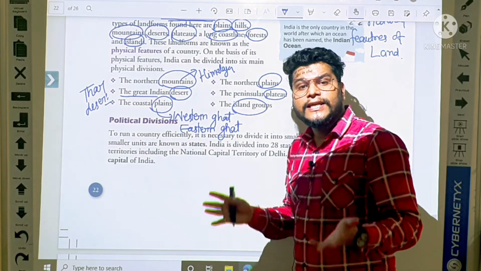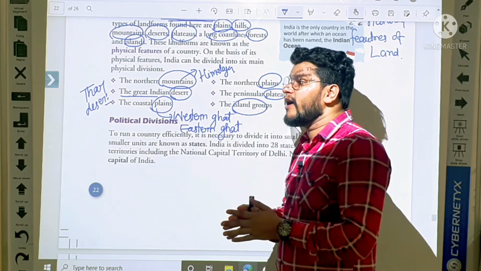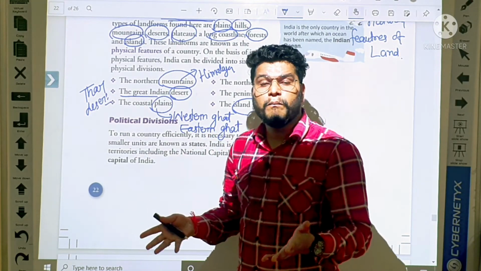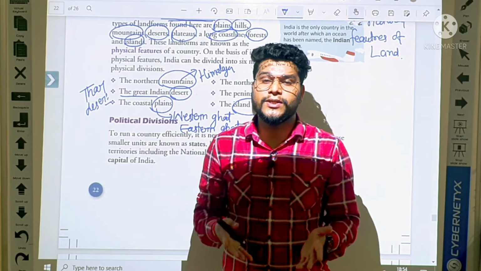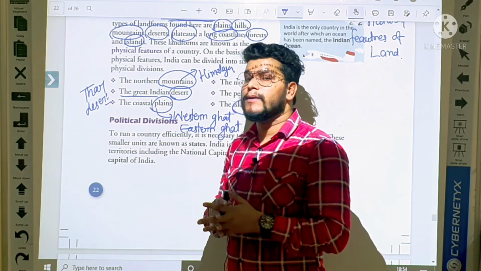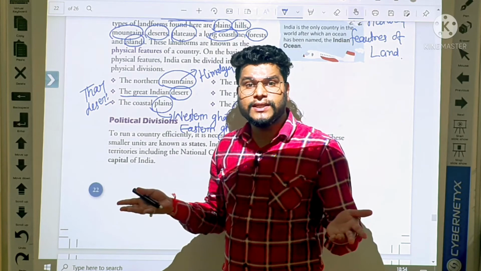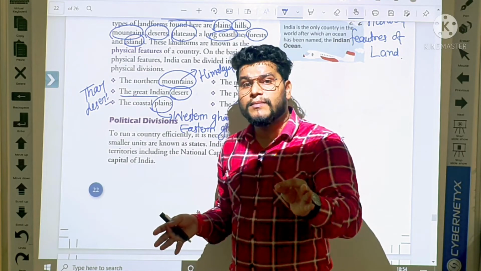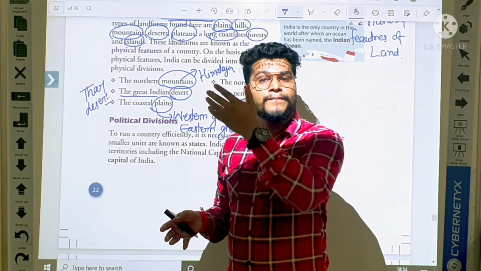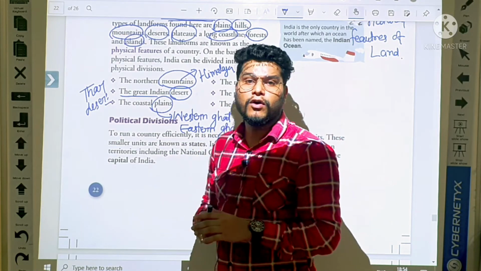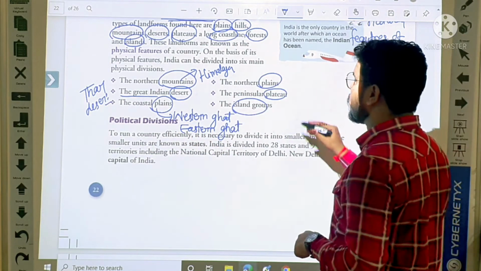It is the plain area where we get many grains and crops, for example rice, wheat, pulses, and the areas are Punjab, Haryana, Uttar Pradesh, Bihar. All these are northern plains.